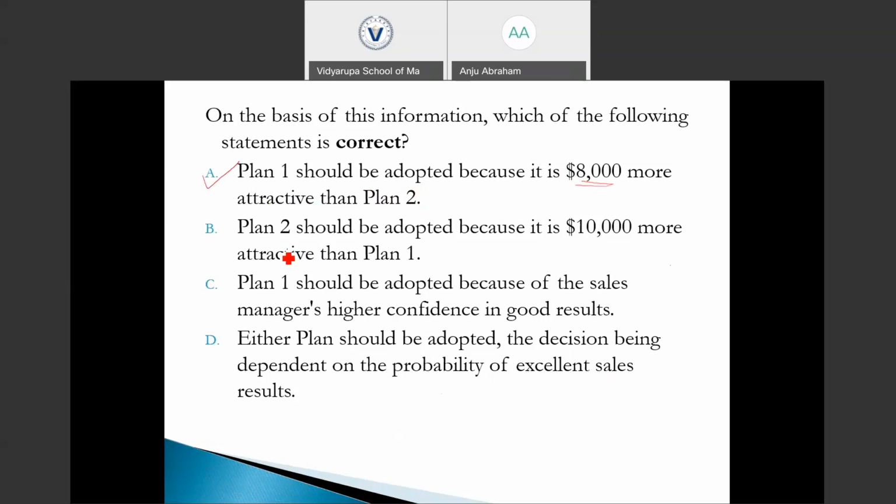Plan 2 should be adopted because it is 10,000 more attractive than plan 1? No, plan 1 has the highest contribution margin, so option B cannot be. Plan 1 should be adopted because of the sales manager's higher confidence in good results? No, because we are basing our decision on the expected value analysis, not on the confidence level of the sales manager. Either plan should be adopted, depending on the probability of excellent sales? No, we could not do that. So among the 4 options, the right option is option A.